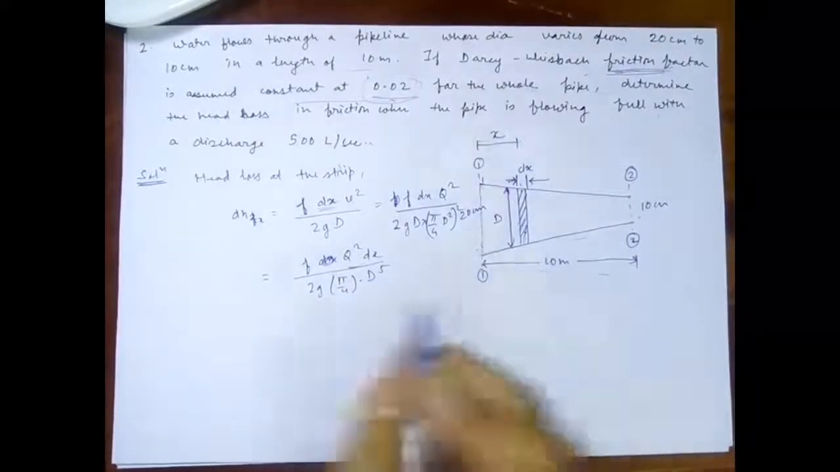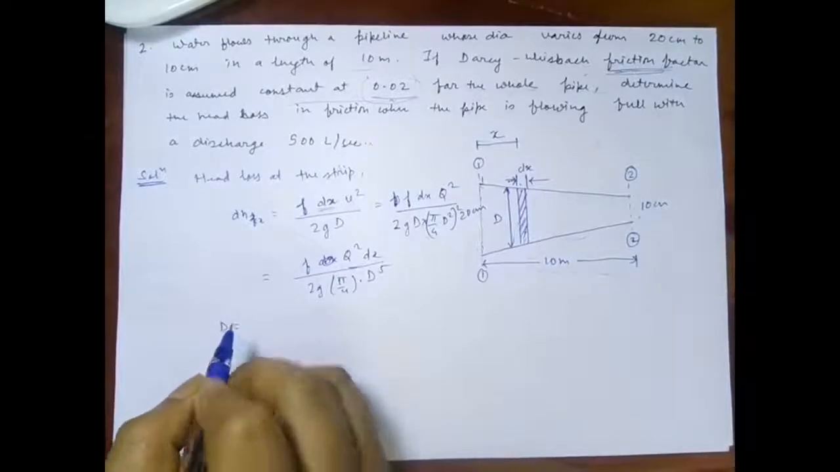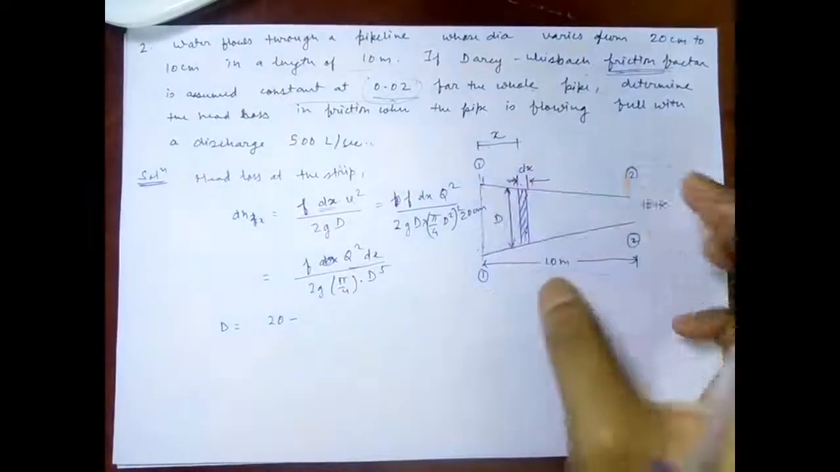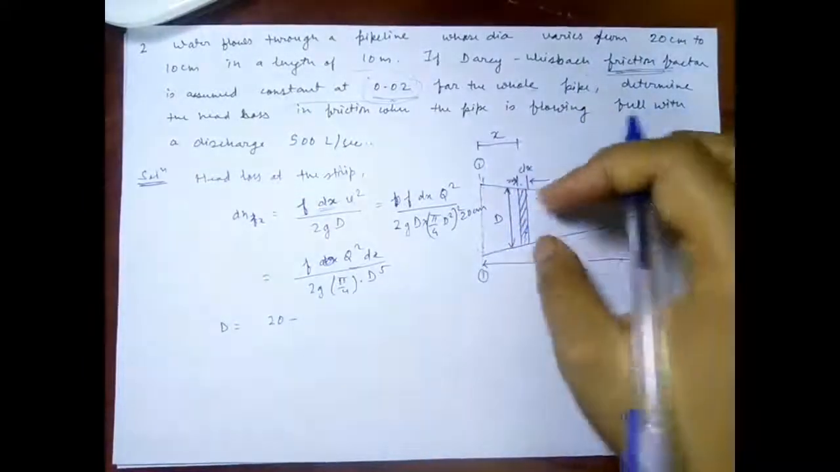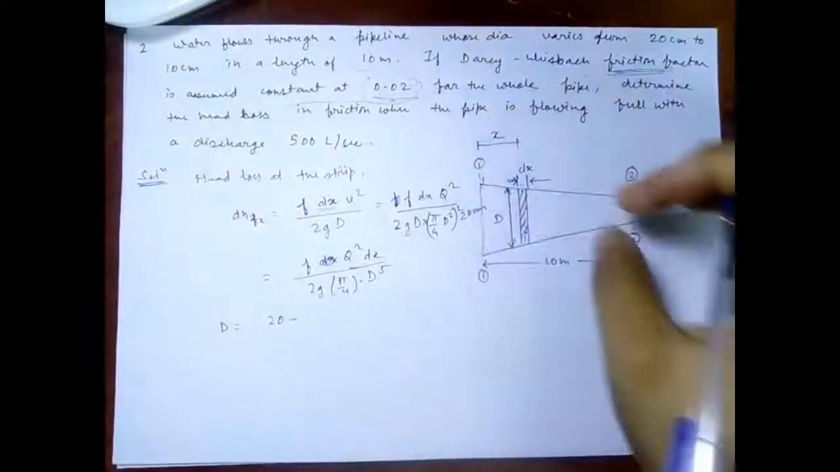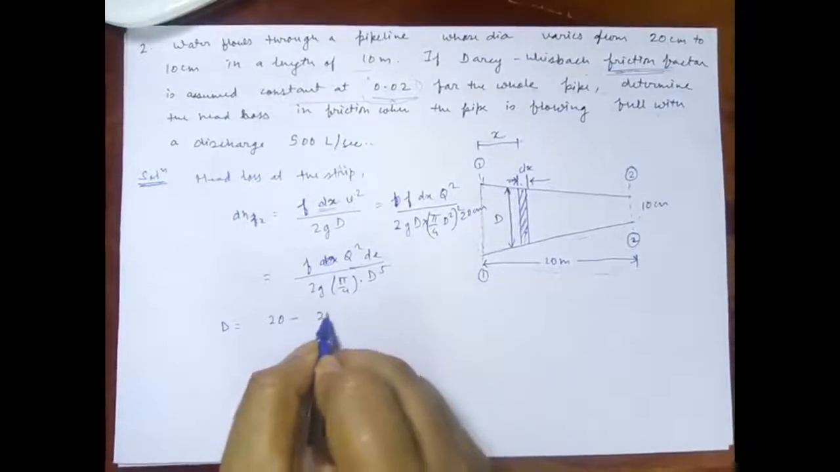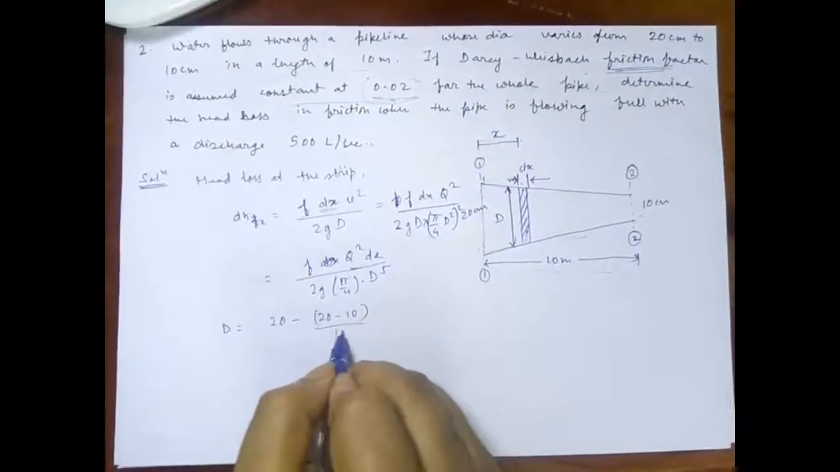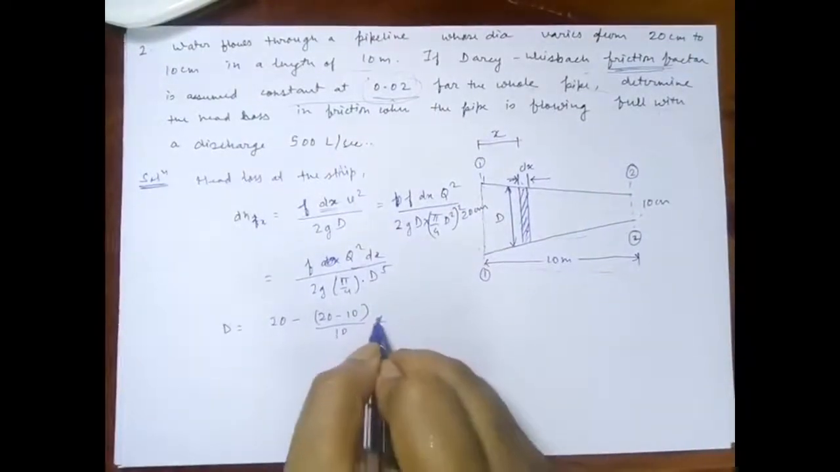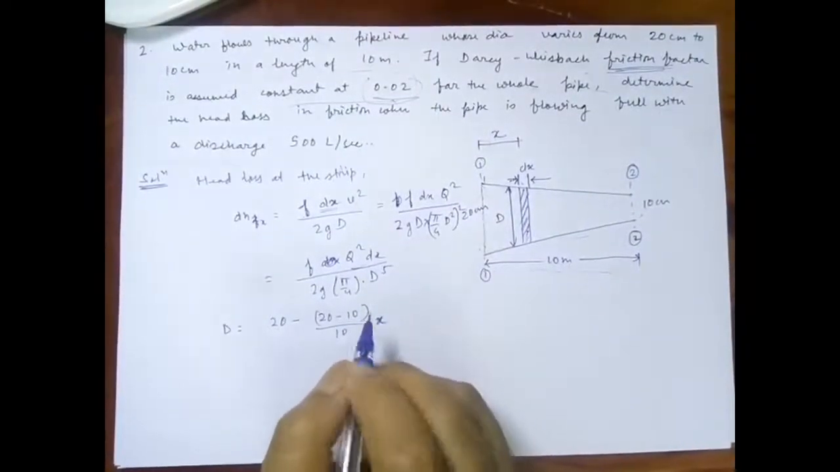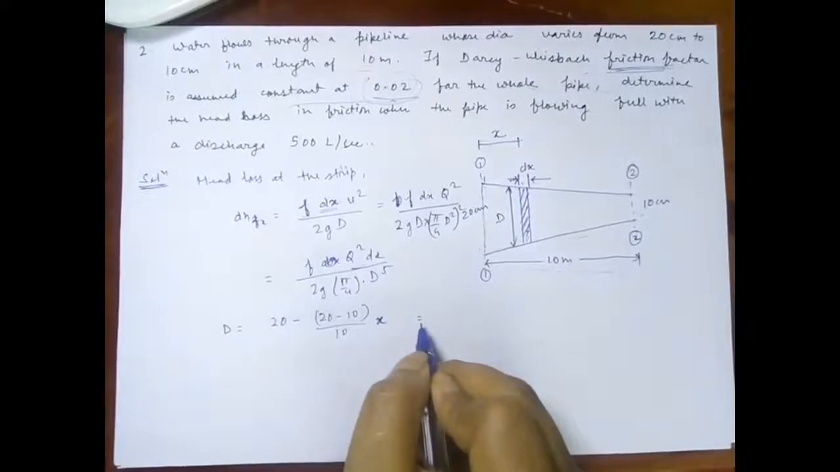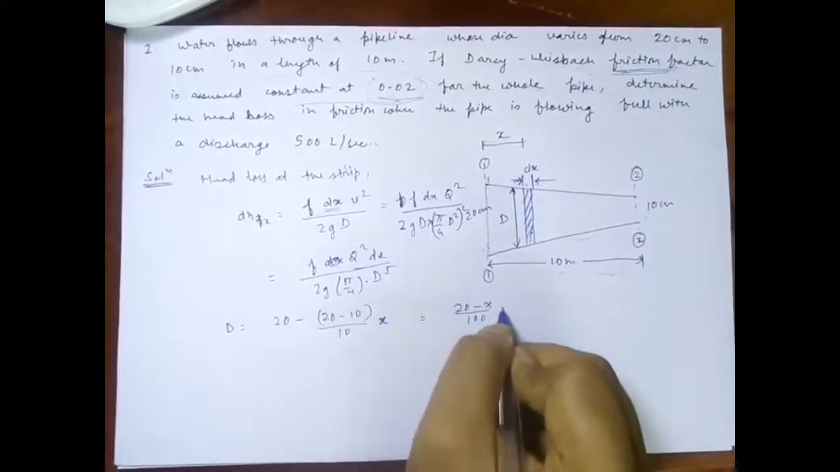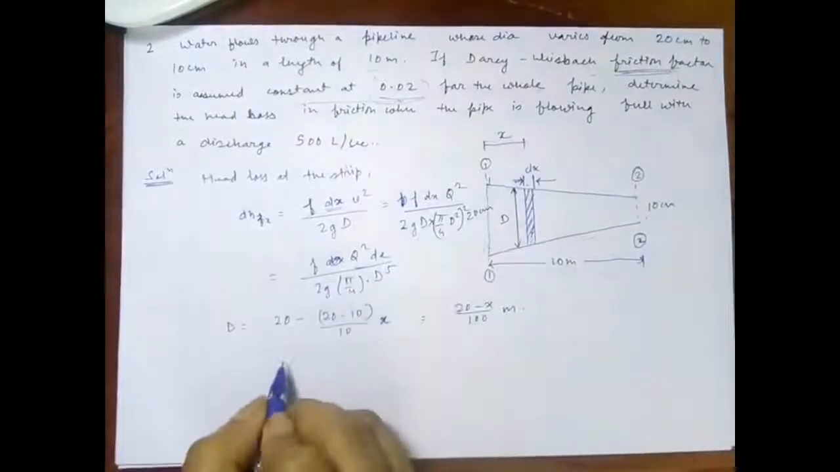And now what is D? D is equal to 20 minus 10, right? This diameter change is 20 minus 10 upon 10 times x. The value of D will be something like this, and it is equal to, suppose, 20 minus x by 100 meter. So therefore